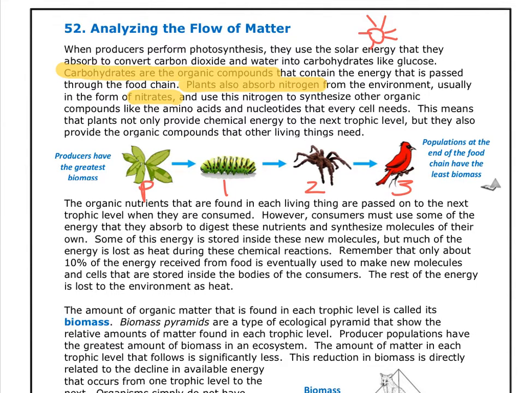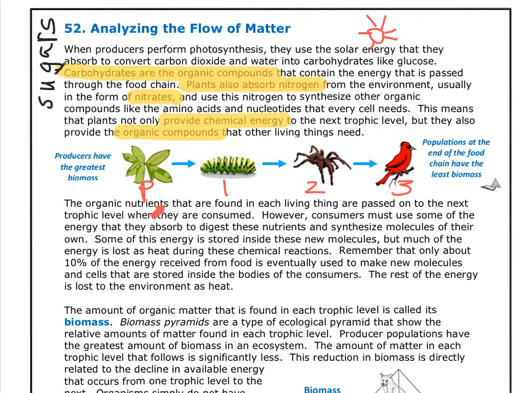I also want you to highlight that plants provide chemical energy as well as organic compounds. And remember, the organic compounds are the carbohydrates, which are the sugar. So remember, carbs are made of sugars, and I'll write that to the side. Okay, so let's move on to the next paragraph.